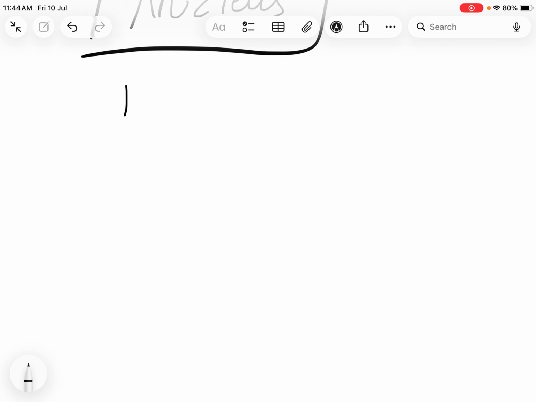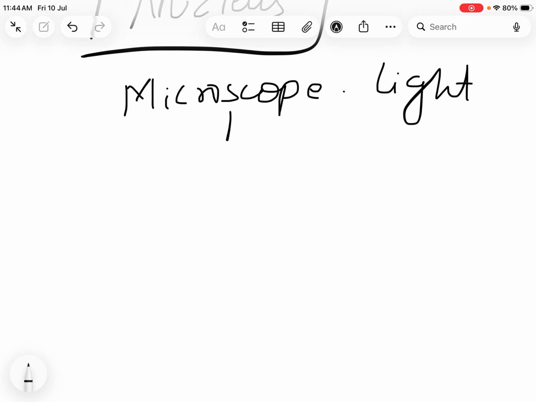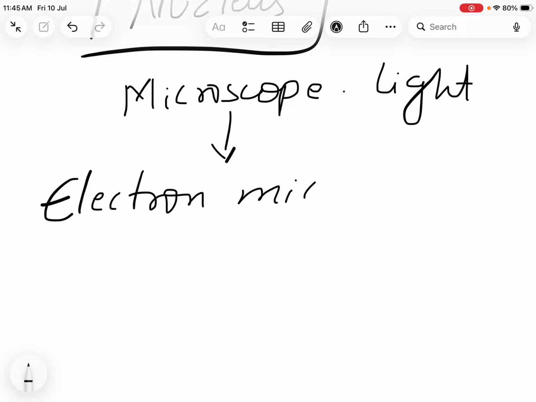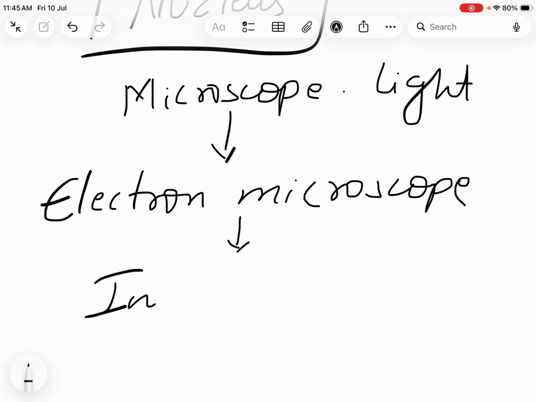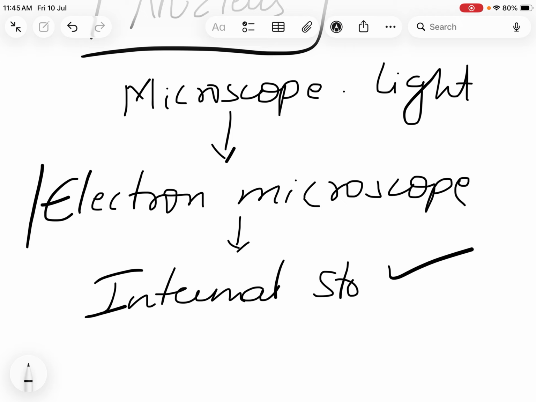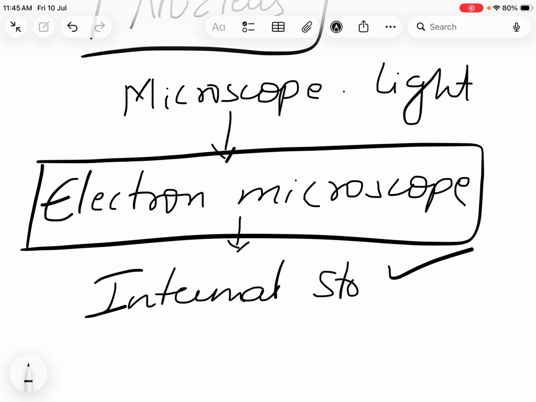So first there were simple microscopes, then light microscopes. After that, the electron microscope was discovered. With the discovery of the electron microscope, the internal structure of cells was identified. Presently we see many different kinds of cell organelles, and that is due to the discovery of the electron microscope. So this is the basic introduction of the cell.